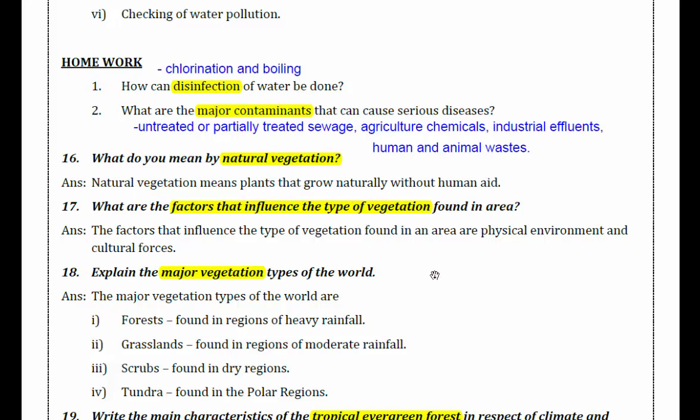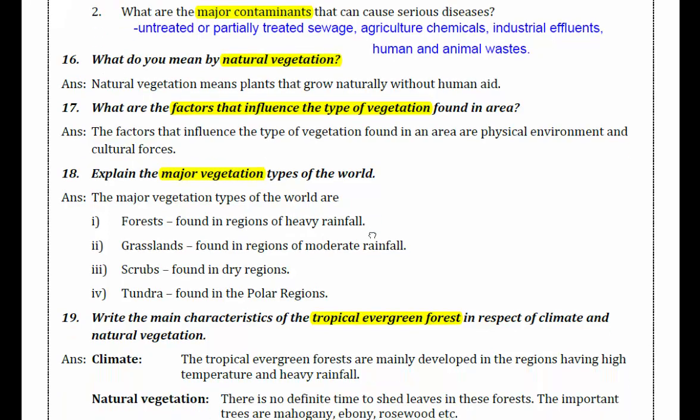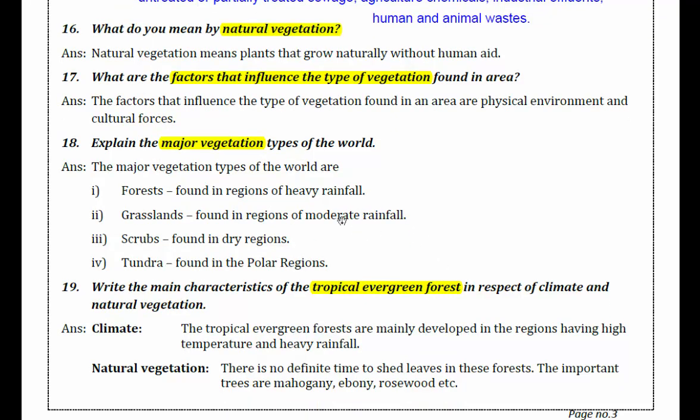Number 17. What are the factors that influence the type of vegetation found in an area? Physical environment and cultural forces. These are the types of vegetation. Next, major vegetation types of the world. Forests are found in the regions of heavy rainfall. The second one is grasslands, found in the regions of moderate rainfall. Scrubs are found in the dry regions. Tundra is found in the polar regions.